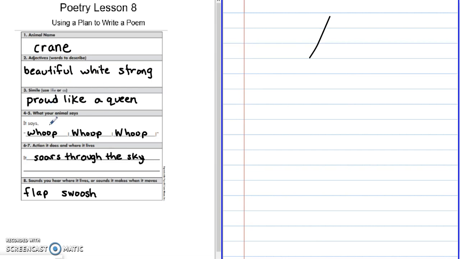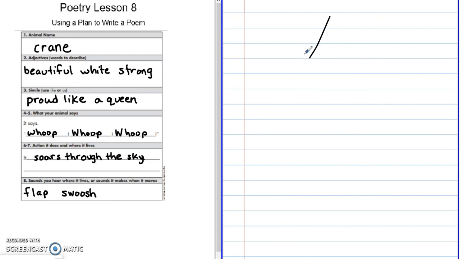So, if we look at mine, I have the word whoop, which is a word specific to cranes. And they also have flap and swoosh, which are good words that describe what it sounds like as it's soaring through the sky. Double check your poem to make sure that you have strong onomatopoeia words to describe what your animal says and does.